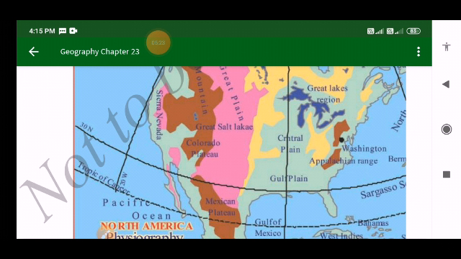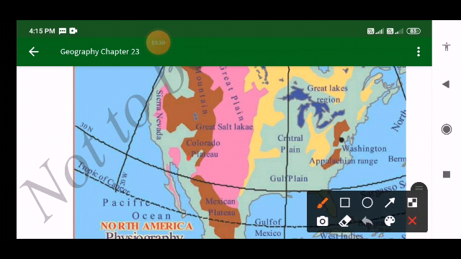Okay, the important plateaus found in this region are the Plateau of Colombia, the Plateau of Colorado, and the Mexican Plateau.